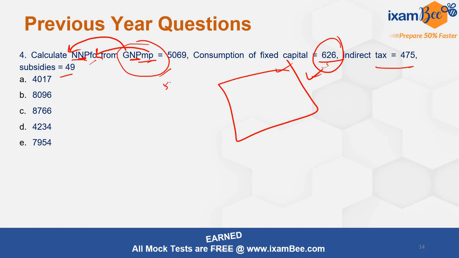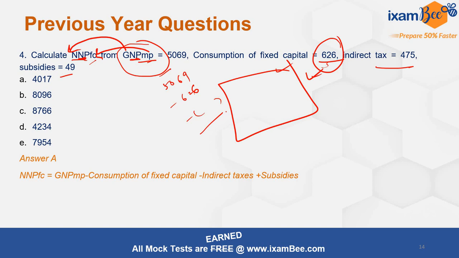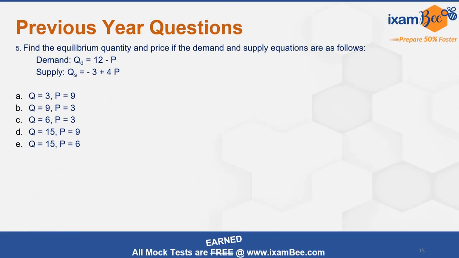So when you solve this, you have 5069 minus 626, and this difference 475 minus 49, that also you deduct. So the right answer that you will get here is 4017. You can either write it as minus net indirect taxes or minus indirect taxes plus subsidies, which means the same thing.